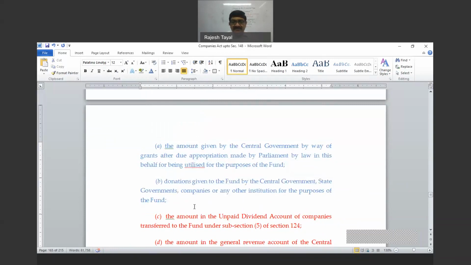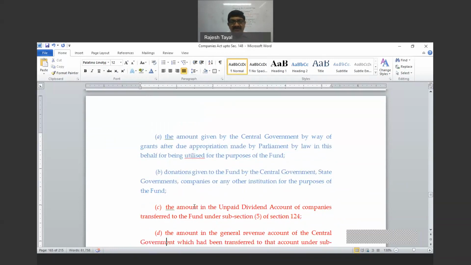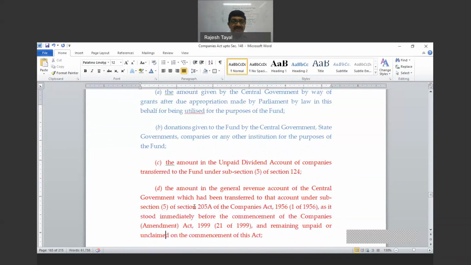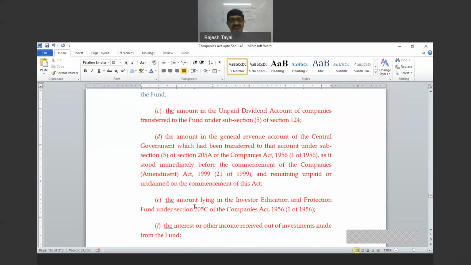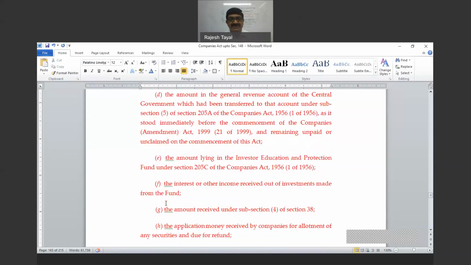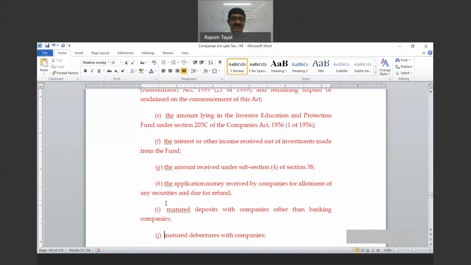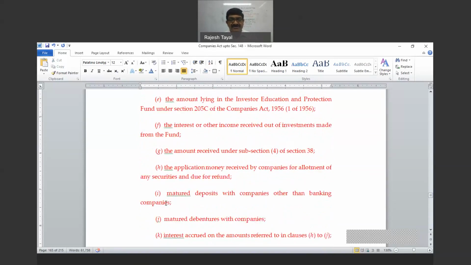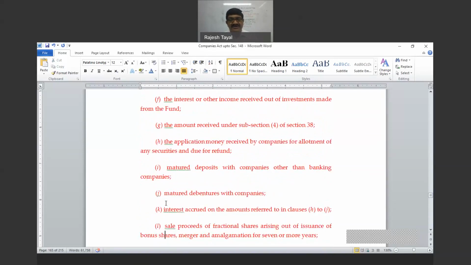Then the amount of unpaid dividend account, then the general revenue account of the central government, then amount lying in the Investor Education Protection Fund under Section 205C of the Companies Act, old one. So actually this should have been number one, right? So first of all, the money coming from the old account. Anyway, this is no more relevant for you as of now. The interest or other income received out of the investments made from the fund, the amount received under Section 38, application money, matured deposits, matured debentures, interest accrued, sale proceeds of fractional shares.